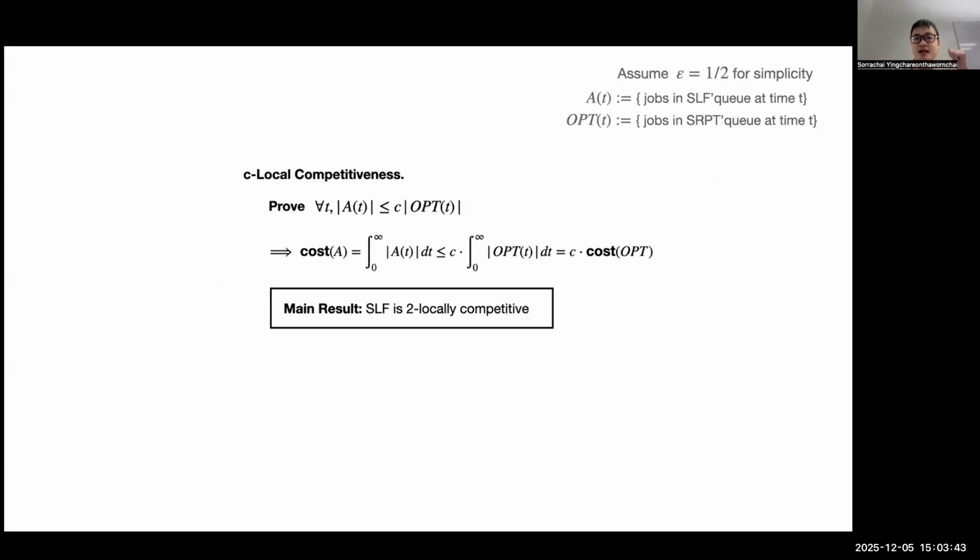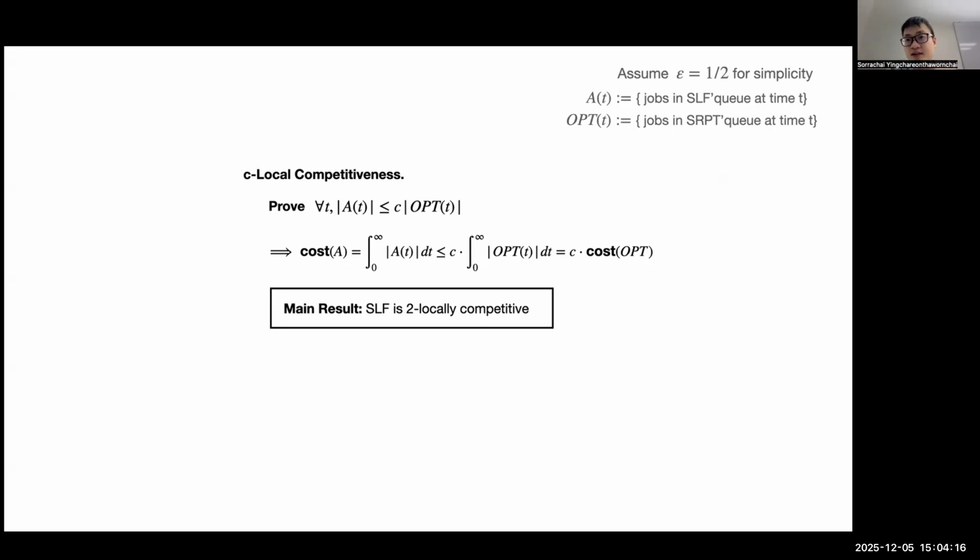C-local competitiveness means that I want to prove that at any point in time, the number of jobs in the algorithm is at most a factor C times the number of jobs in the optimal queue. This will give us the competitiveness because you can integrate this local competitiveness over time, which equals the total flow time, the total waiting time, of the algorithm, and then you get the competitiveness this way.